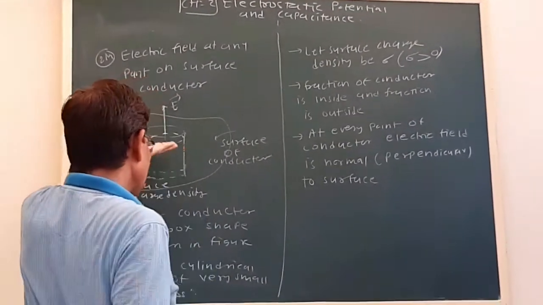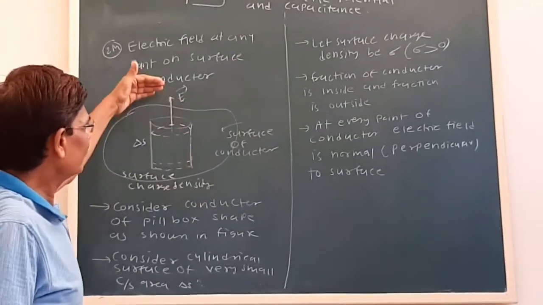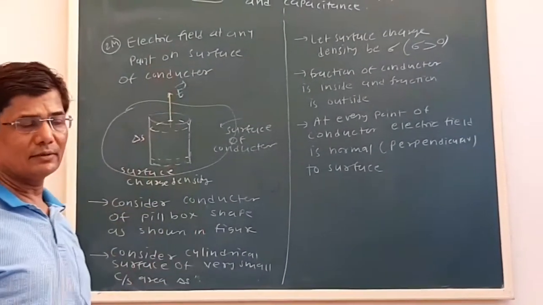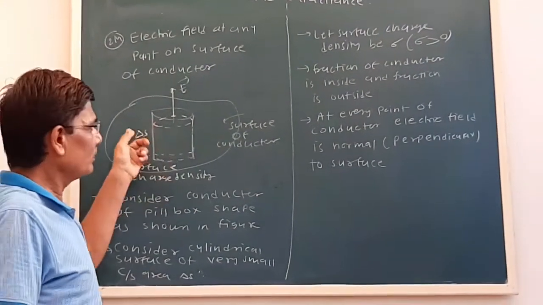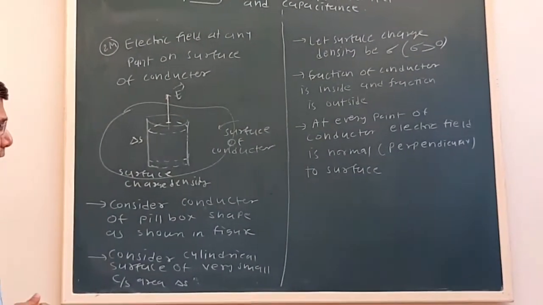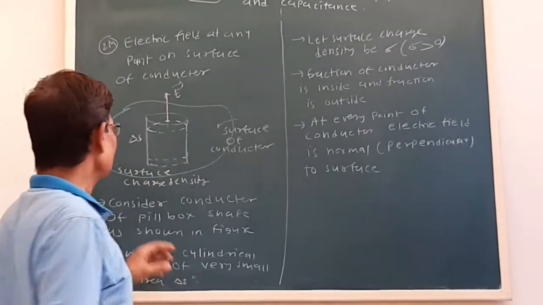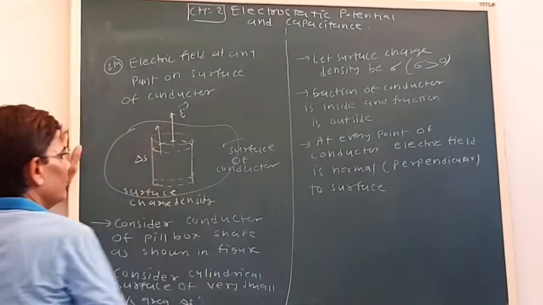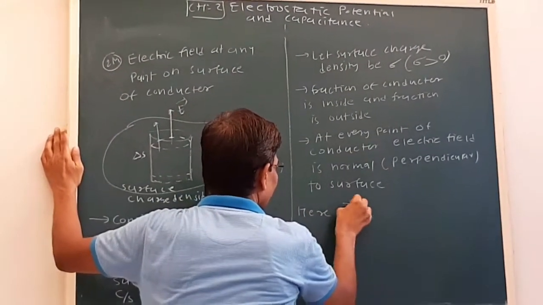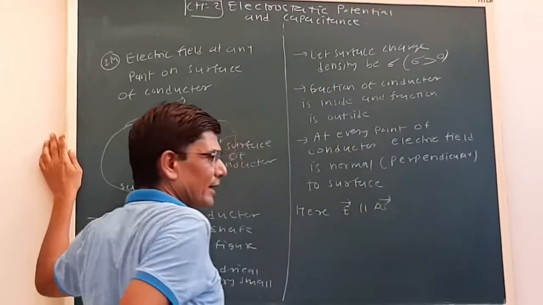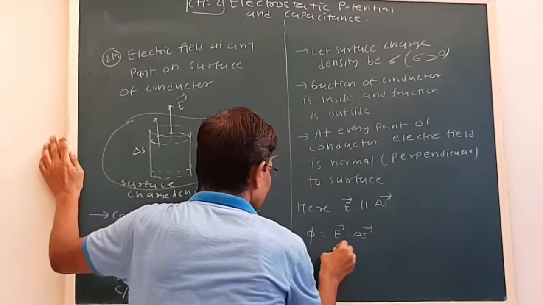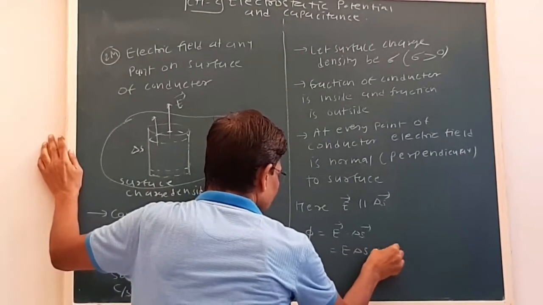Part of the pillbox is inside the conductor and part of it is outside. At every point of the conductor, the electric field is normal to the surface. We have to calculate the electric field associated with this surface. The cross section area vector will be in this direction, so the electric field is perpendicular to delta S. The flux passing is E dot delta S, that is E into delta S cos 0. Cos 0 is 1.